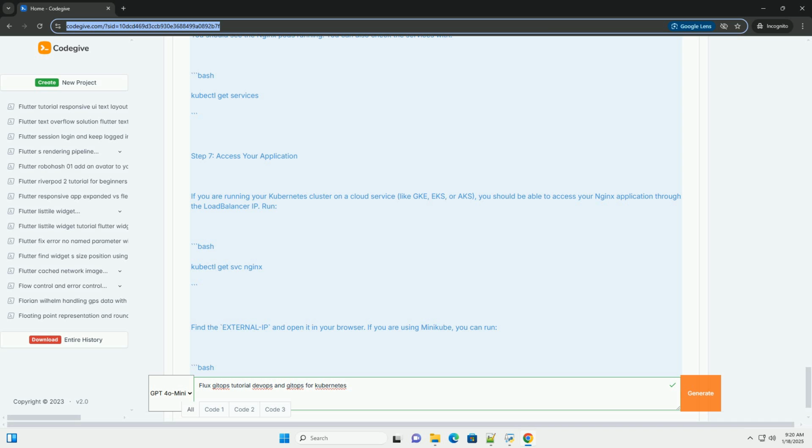Useful links. Flux documentation, https://fluxcd.io/docs. GitOps principles, https://www.gitops.tech. By following this tutorial, you should now have a good foundation in using Flux for GitOps in Kubernetes.